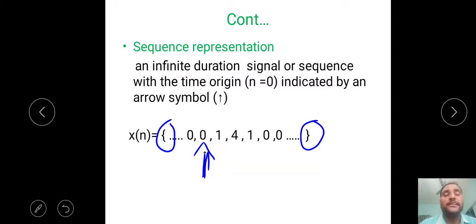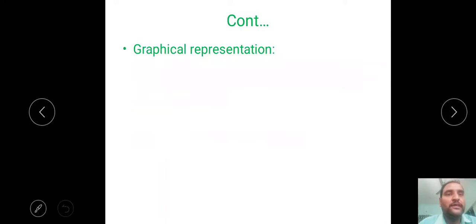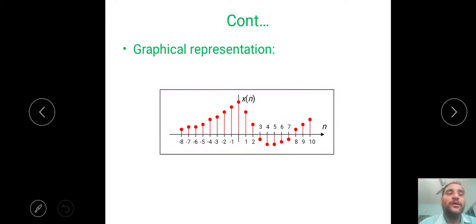That means a sequence is always represented by using flower brackets. In between the flower brackets we have to represent the amplitudes. Where n equal to 0, we have to place this down arrow symbol. Okay. Then graphical representation, you know how to represent the graphical.